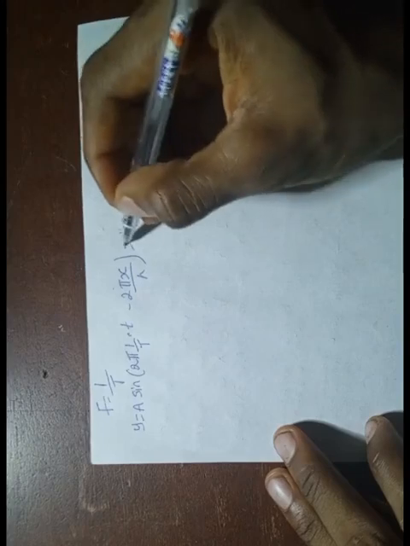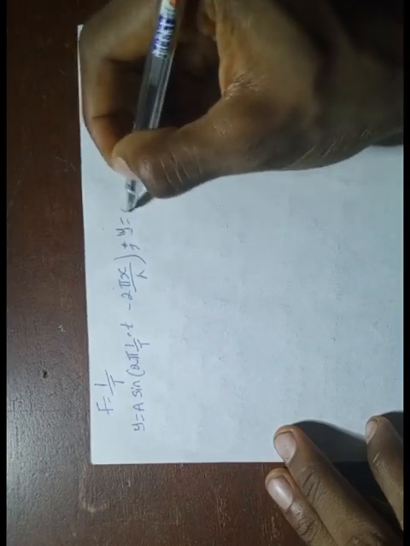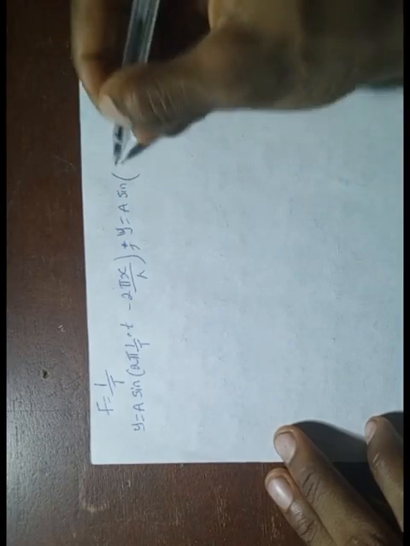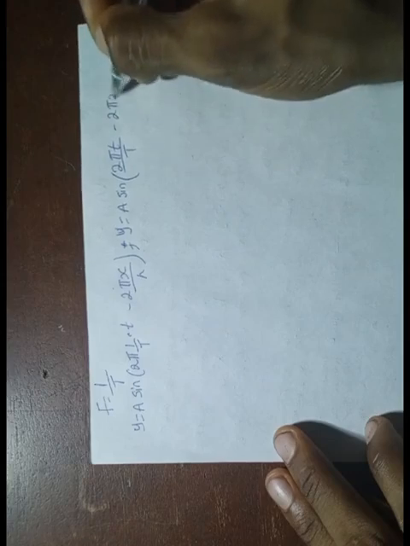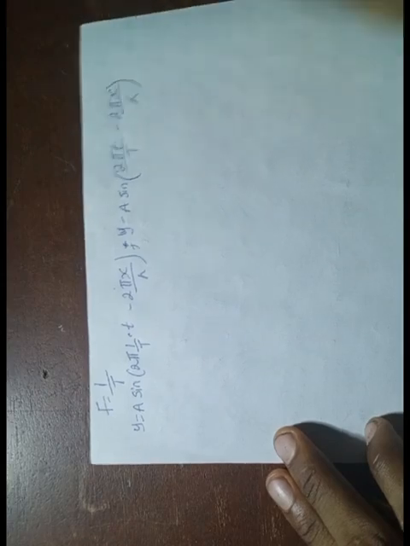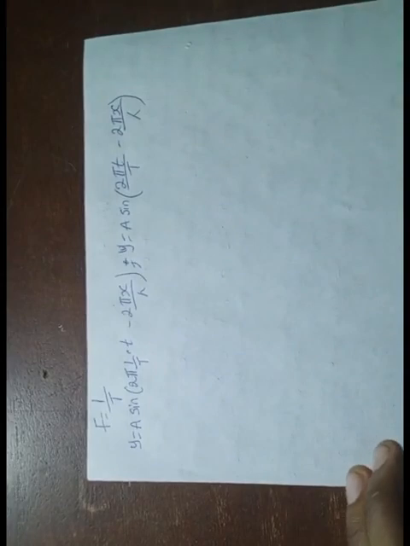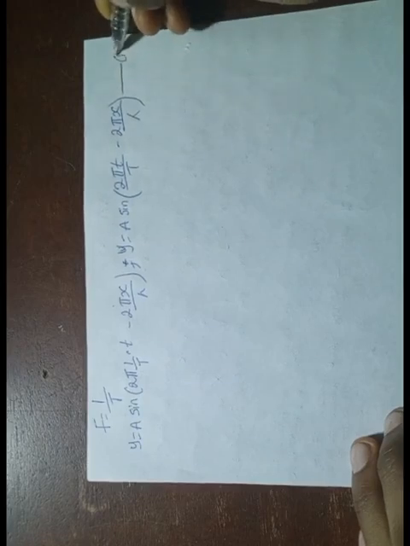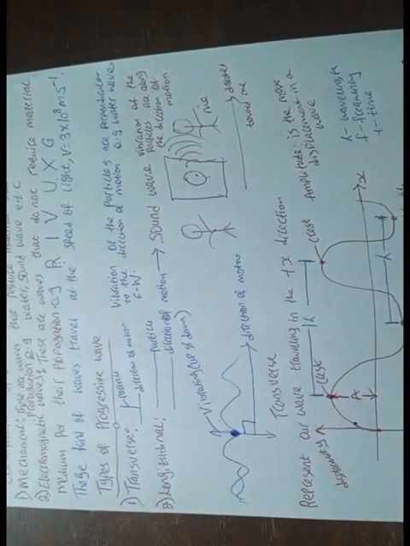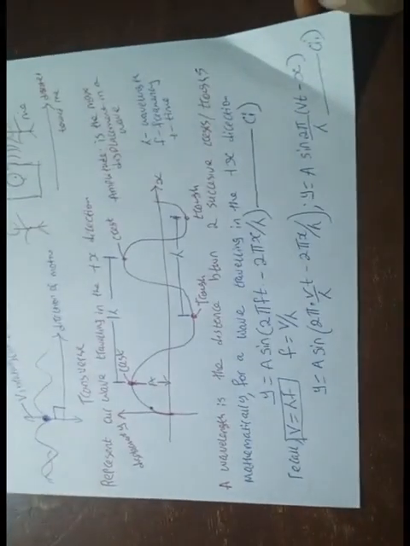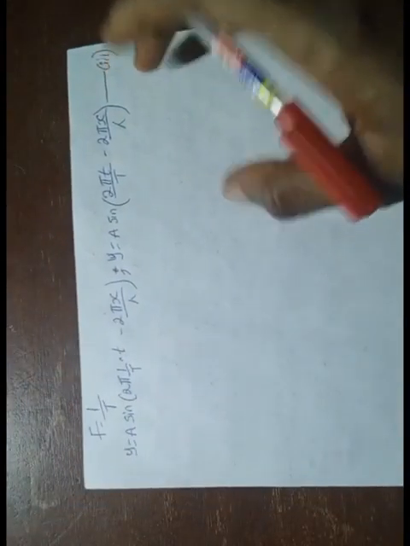Rewriting, y equals A sine 2 pi t over T minus 2 pi x over lambda. So it's still the same thing. You can see the major equation still remains equation 1. So that is our equation 3, this is our equation 2, and this is our equation 1.